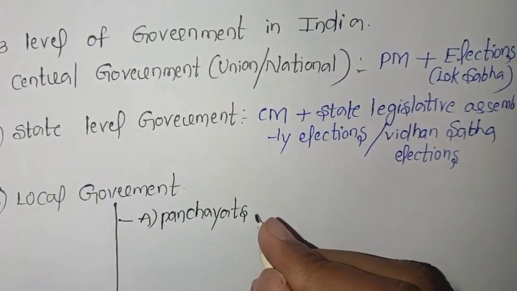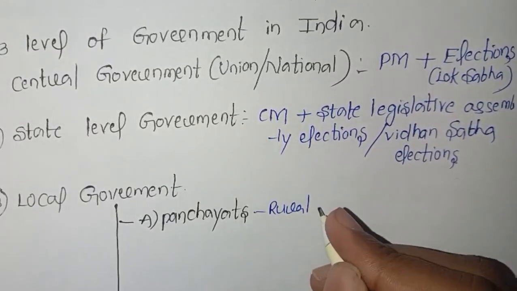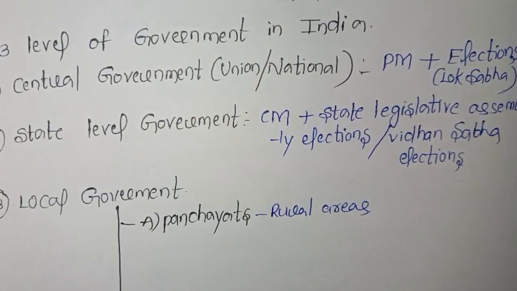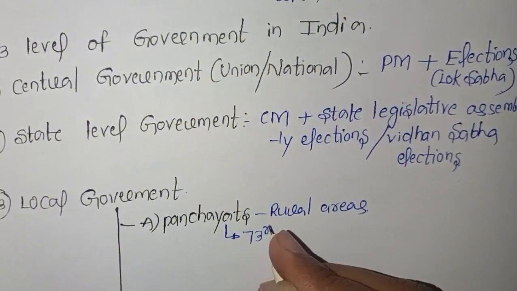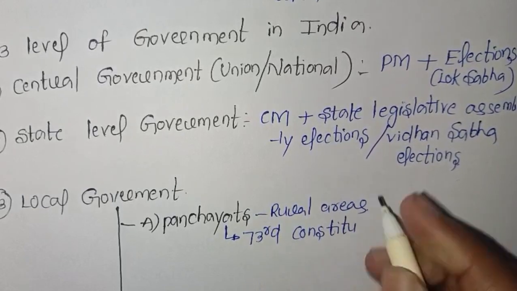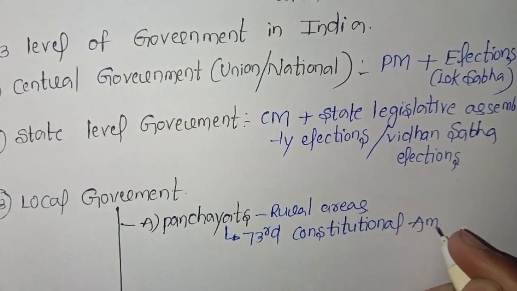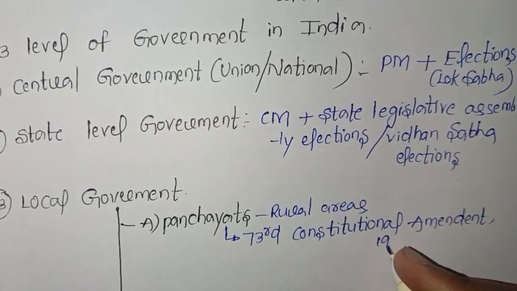Panchayats is nothing but rural areas. Actually, this local self government was established after 1991 with the 73rd Constitutional Amendment Act, 1992.